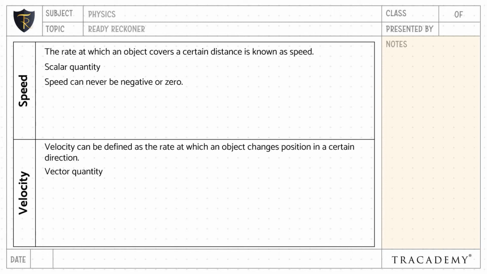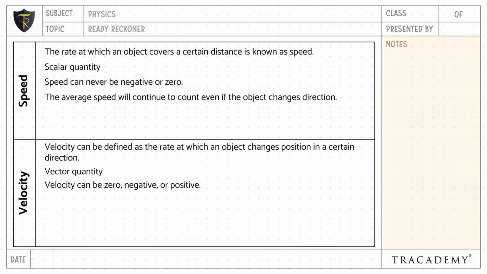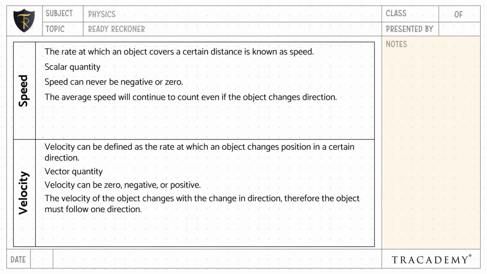Speed can never be negative or zero. Velocity can be zero, negative, or positive. The average speed will continue to count even if the object changes direction. The velocity of the object changes with the change in the direction. Therefore, the object must follow one direction.